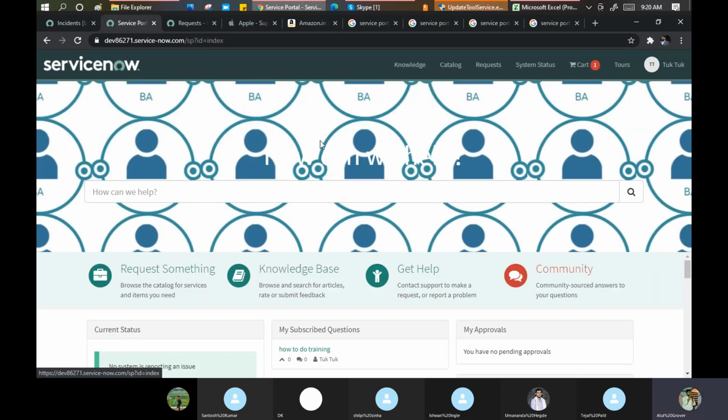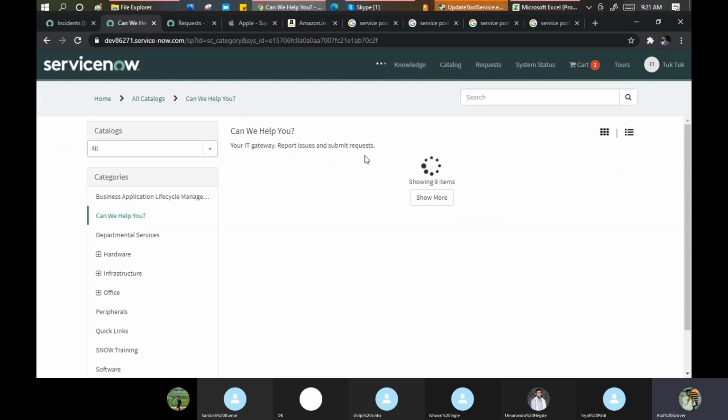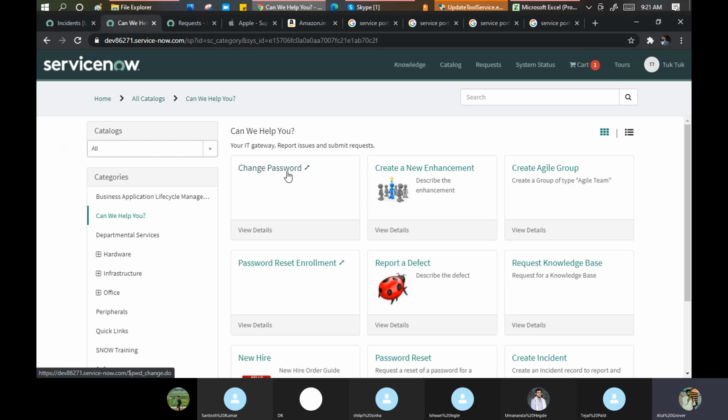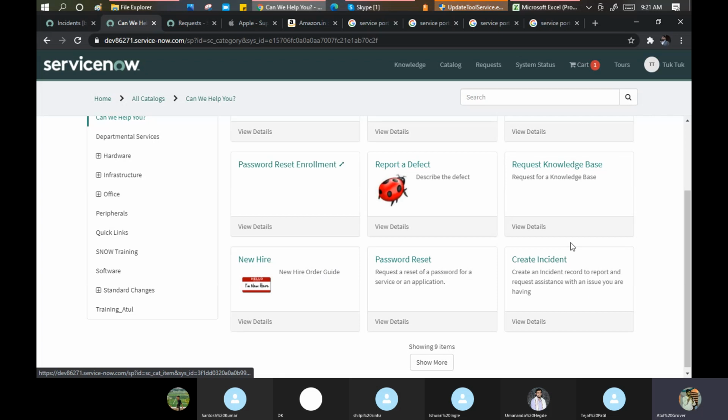Home page. Okay. Get help. Get help is the only place which indicates you cannot order from this option. Did you not understand? Definitely, I put some wrong words here. Get help means you are not ordering something specifically, but you are raising an incident from here, for example to change the password. Or basically, I'll come to this point, create an incident.